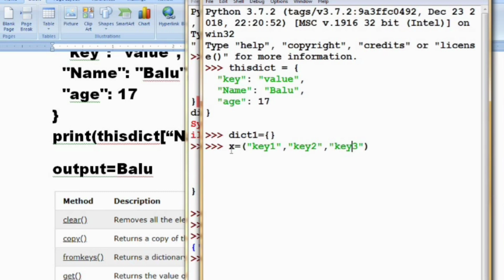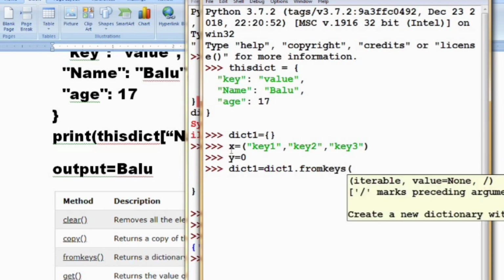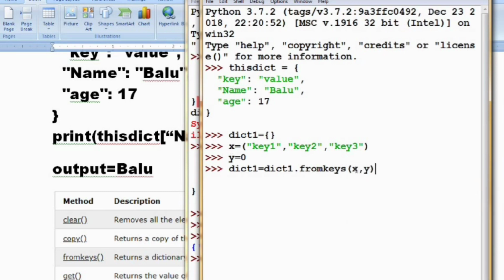Next I am going to declare a variable y is equal to 0. Now dict1 is equal to dict dot fromkeys x comma y. This first element x is considered as keys and the second element y is considered as the corresponding values.